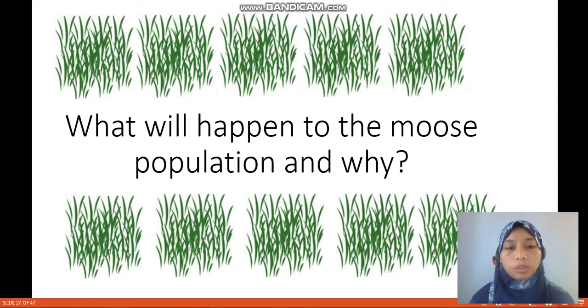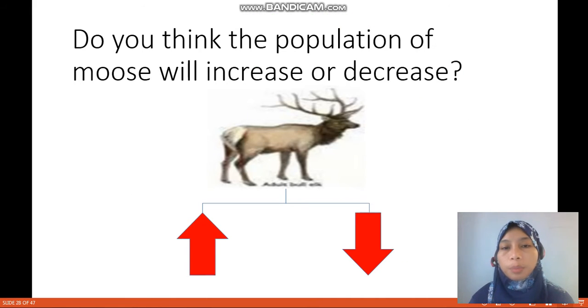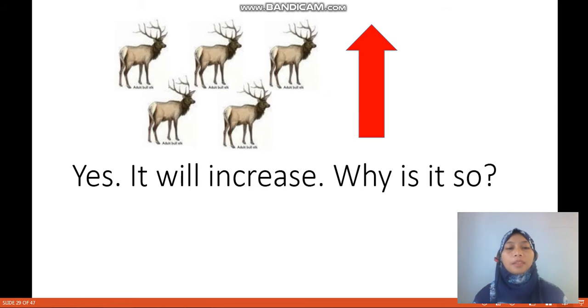As I already told you. So, do you think the population of moose will increase or decrease? Which one? Increase or decrease? Of course, it will increase because the food is abundant. There is a lot of food. So, moose will come there. Maybe moose from the neighborhood will come there because they see, oh, there is grass there. So, they come to the place and eat all the grass. Yes, it will increase. Why is it so?